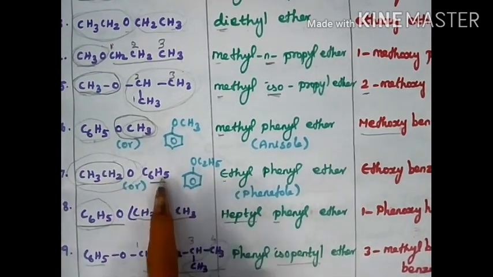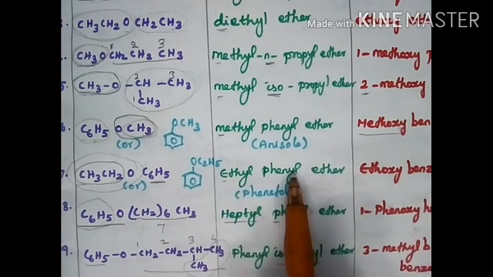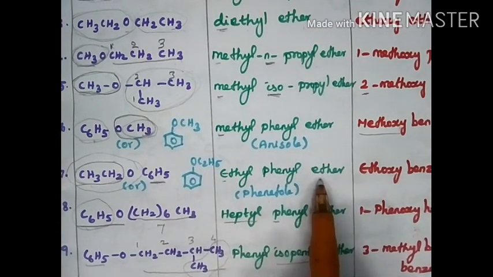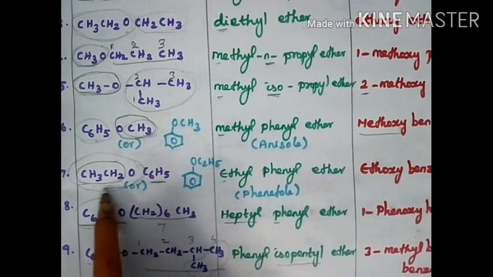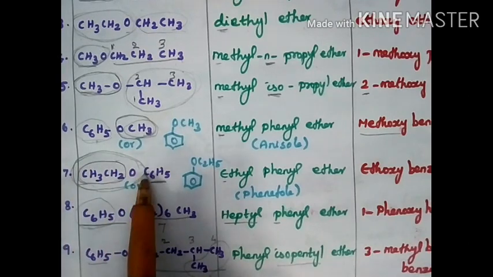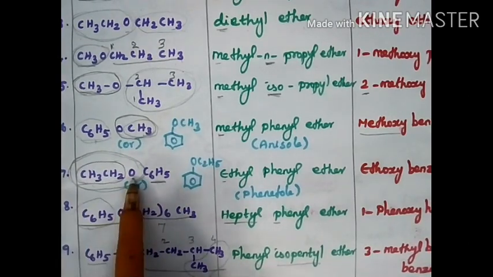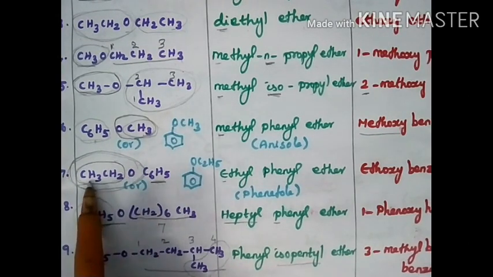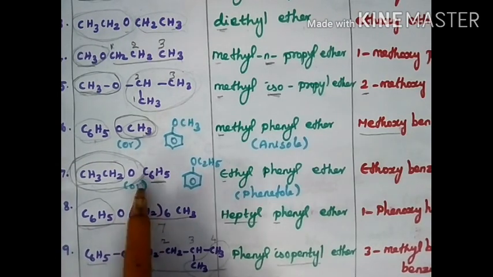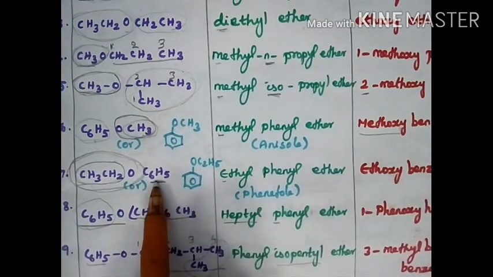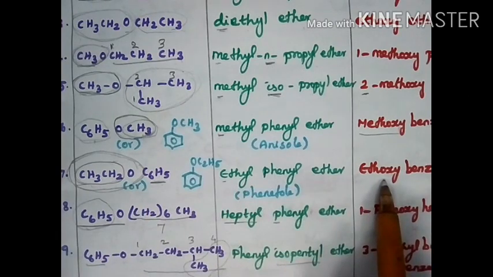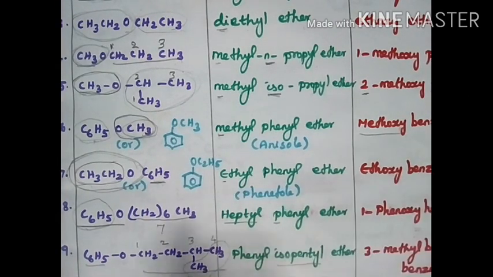Ethyl first, so ethyl phenyl ether. Consider the alkoxy group: oxygen with ethyl is ethoxy, attached to benzene, so ethoxybenzene.